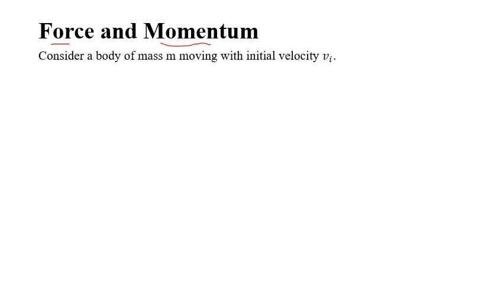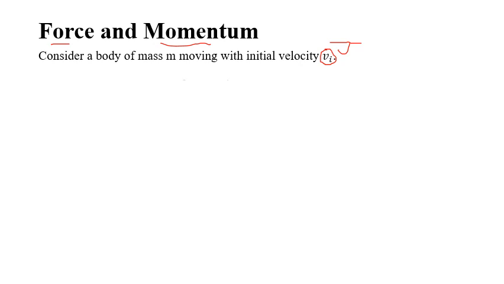So moving forward to the second objective of this lecture, which is to make a relation and derive the equation which relates the force and momentum. For this we consider a body having mass m1 and moving with initial velocity vi. Remember, at the initial condition the body is moving with uniform velocity, and this velocity is vi.